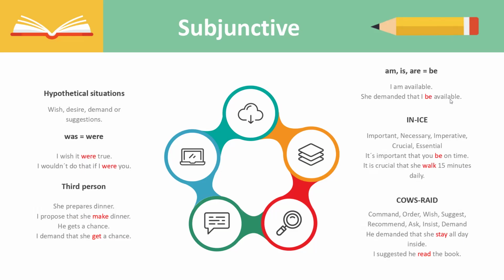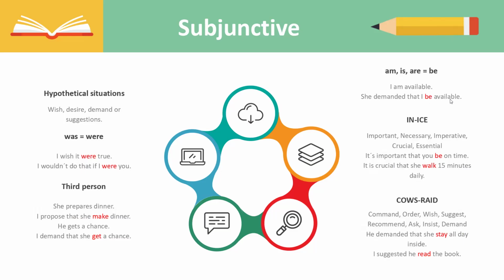So remember, whenever you're using the verb to be in the present subjunctive, you never conjugate it. You always leave it as be. I am available. That's the simple present tense. If I were to use this in the subjunctive form, I would say, she demanded that I be available. You cannot say, she demanded that I am available. That would be incorrect. Perfect.